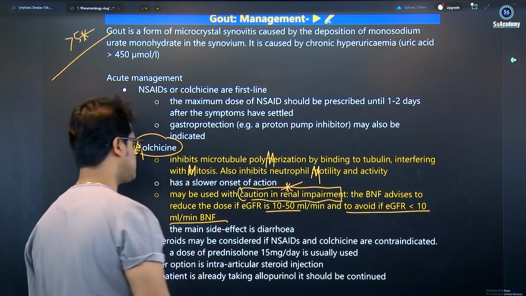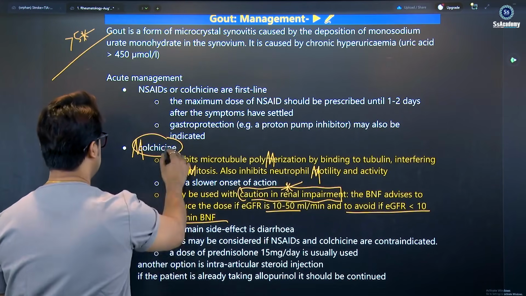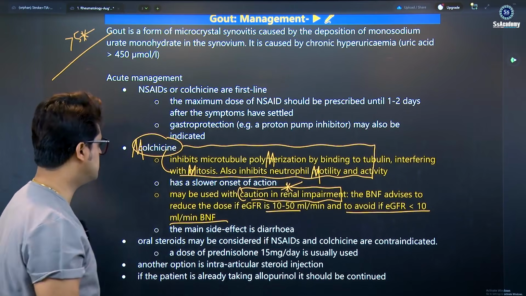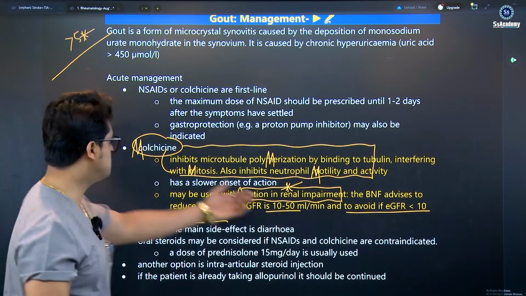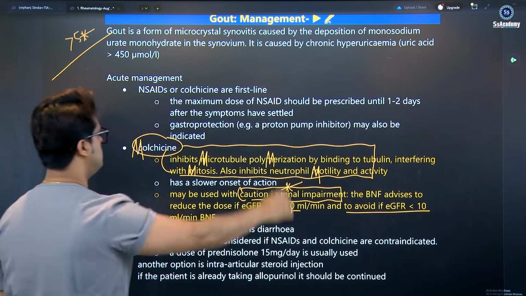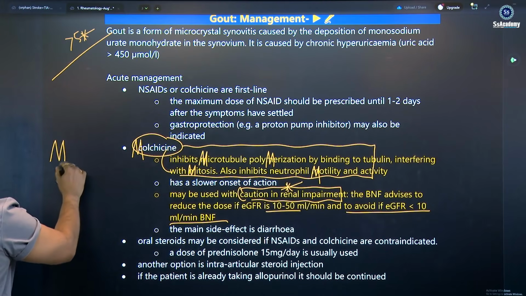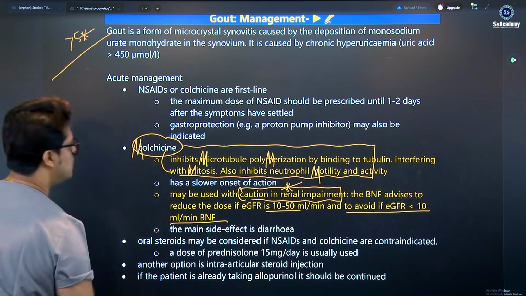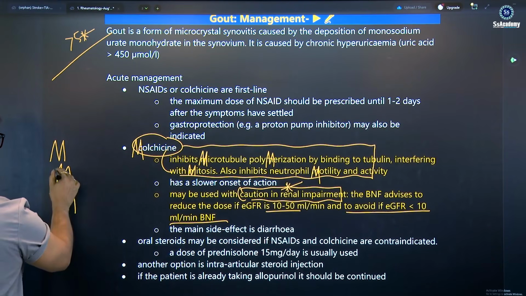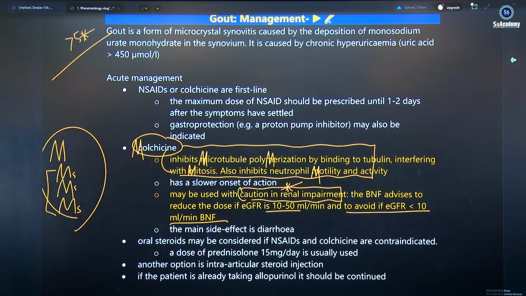So yes, colchicine, merization. Once again, the box that you need to learn: you have to get back to the three words, merization, mitosis, and motility. Merization is the polymerization, it means the microtubule polymerization. So you can write in the box colchicine: microtubule polymerization, mitosis, and motility. The three M's that you need to remember, my dear.